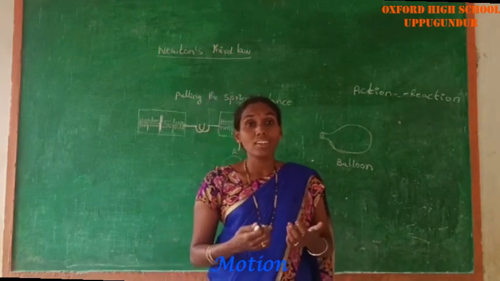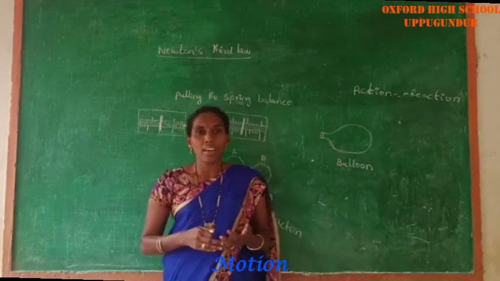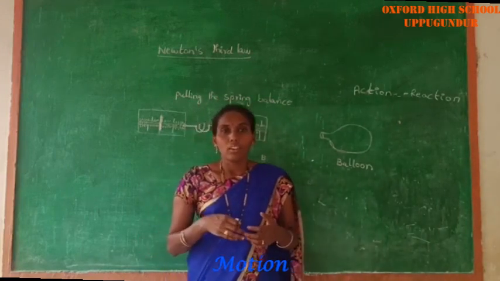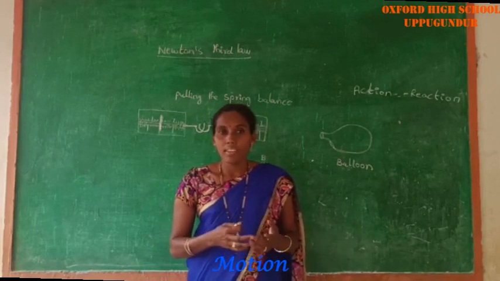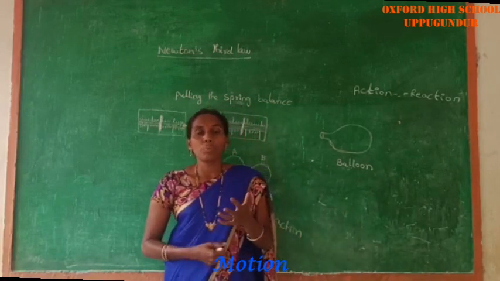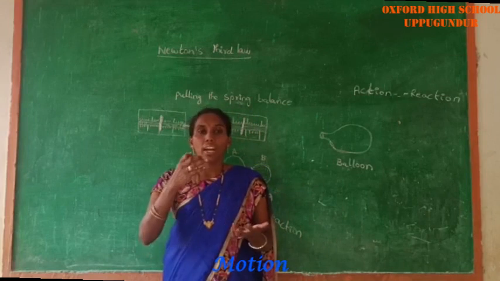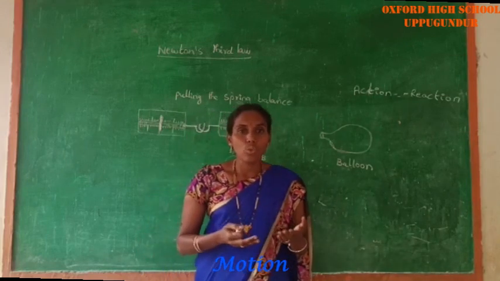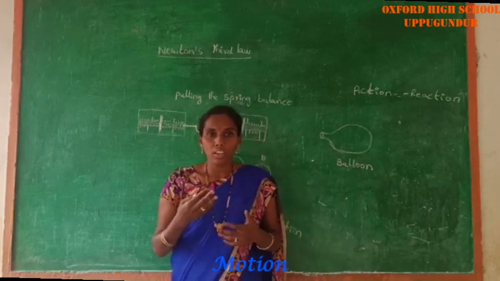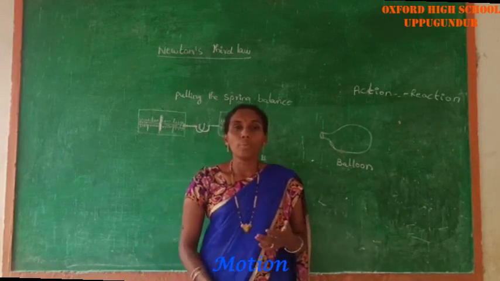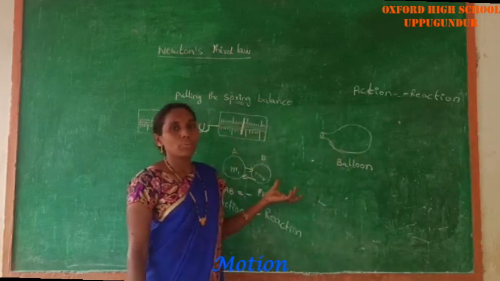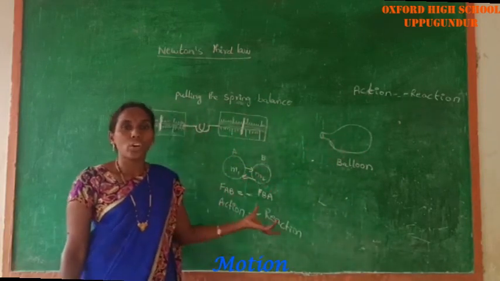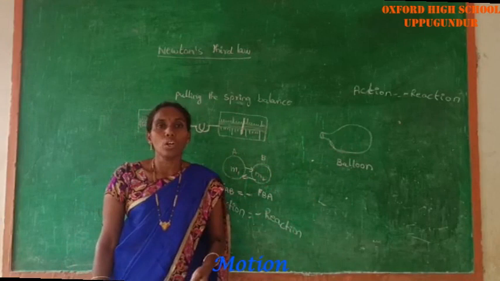Okay? The ejected or expelled gas is moving in the downward direction, that is action. At the same time, the expelled gas moves the rocket in the upward direction, that is reaction. In this case also, action and reaction are both of equal magnitude but in opposite directions. These examples are useful for understanding the concept of Newton's third law of motion.